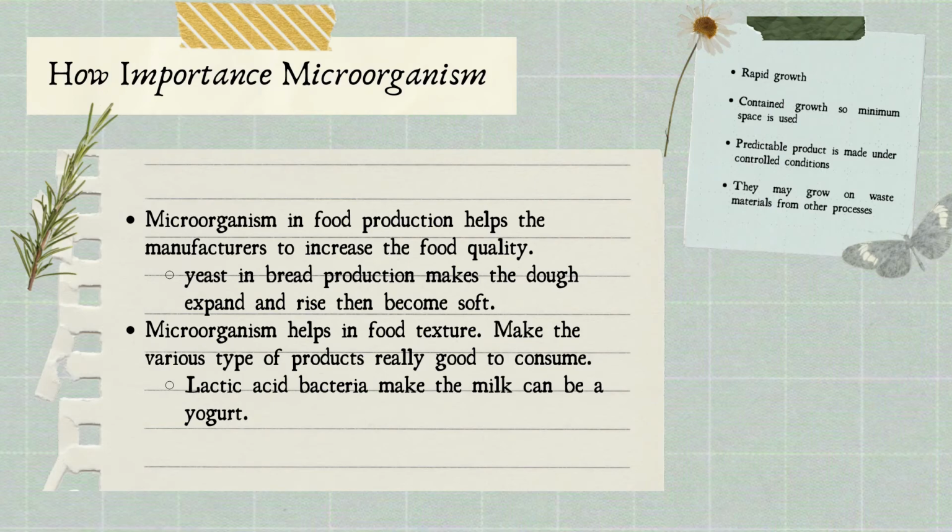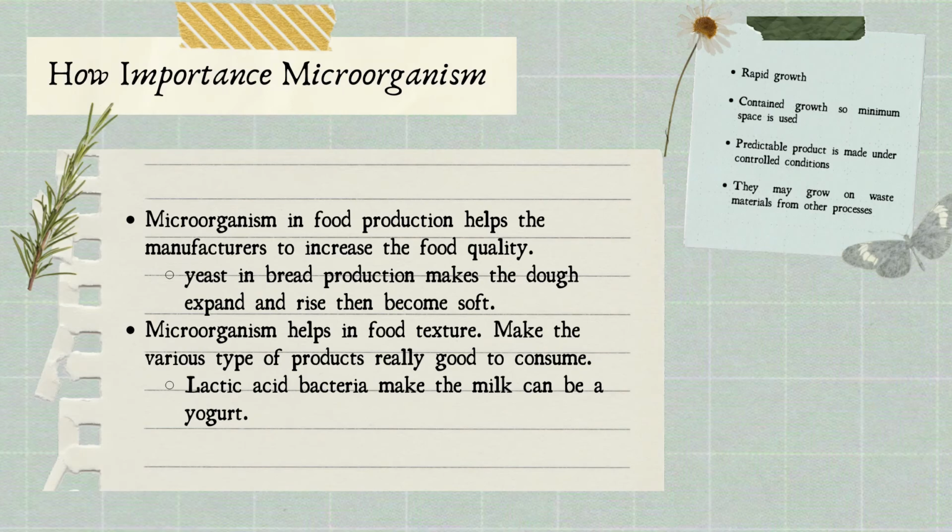For example, yeast in bread production makes the dough expand and rise and then become soft. Just like the Gardenia bread, the taste is really good and soft because of yeast. Next, microorganisms also help with food texture, making various types of products really good to consume. For example, lactic acid bacteria turn milk into yogurt. Roughly, the bacteria make the milk become acidic and coagulate with the protein, and then yogurt comes out.